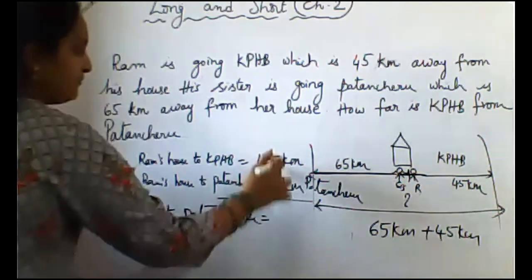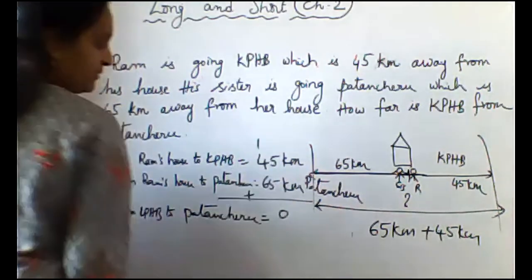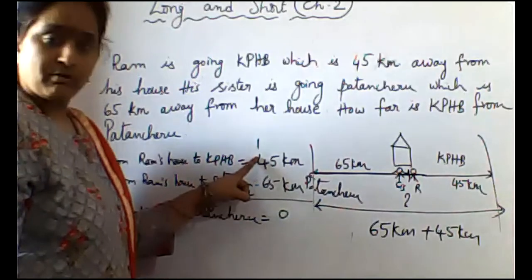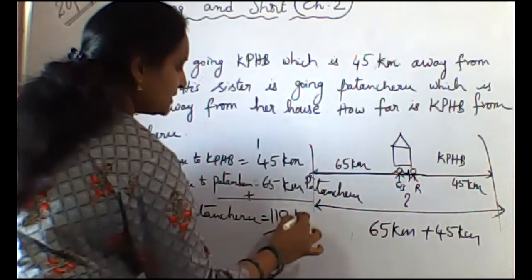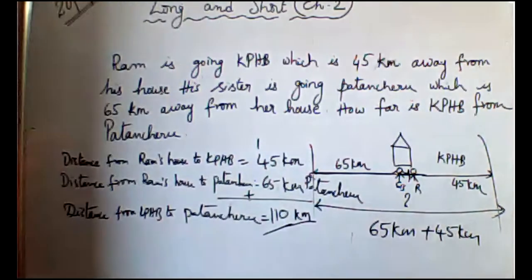So we need to add: 5 plus 5, 10. 1 carry forward. 6 plus 4, 10. 10 plus 1, 11. So how much is it? 110 kilometers. How far is KPHB from Patancheru means the distance between KPHB and Patancheru is 110 kilometers. Is it clear, children? Yes, teacher. Don't confuse, think and write. Okay?